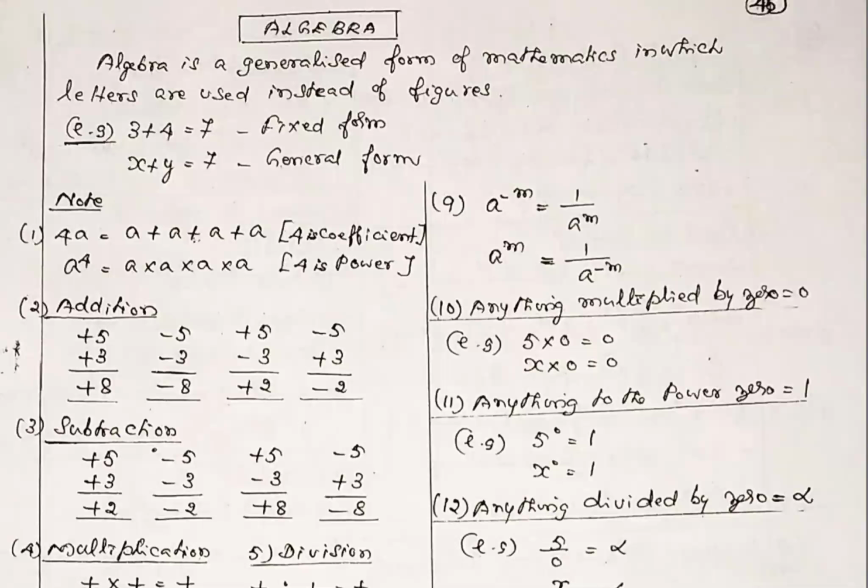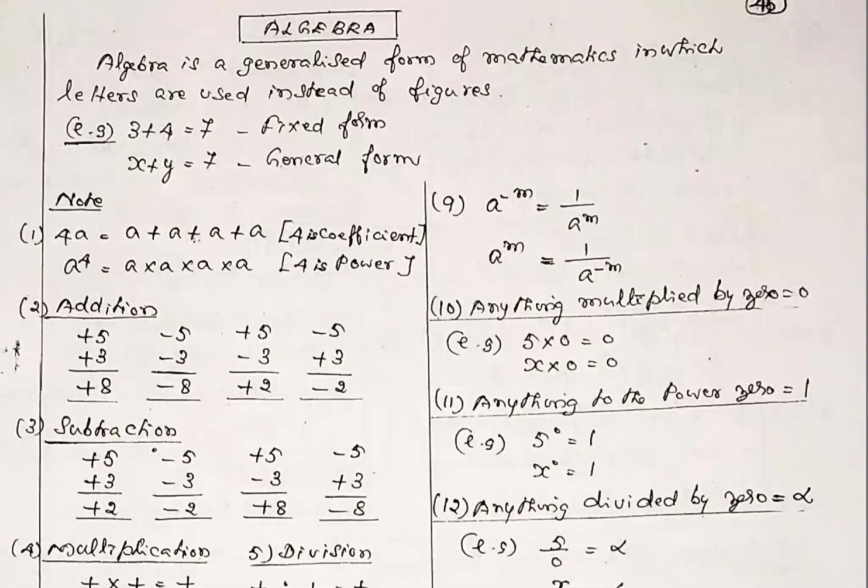Go to addition, the second note. There are 2 rules in addition. You see the first example, 4 examples are given. If you want to add 2 numbers, listen carefully. If you want to add 2 numbers with the same sign, put the sign of the numbers and just add.